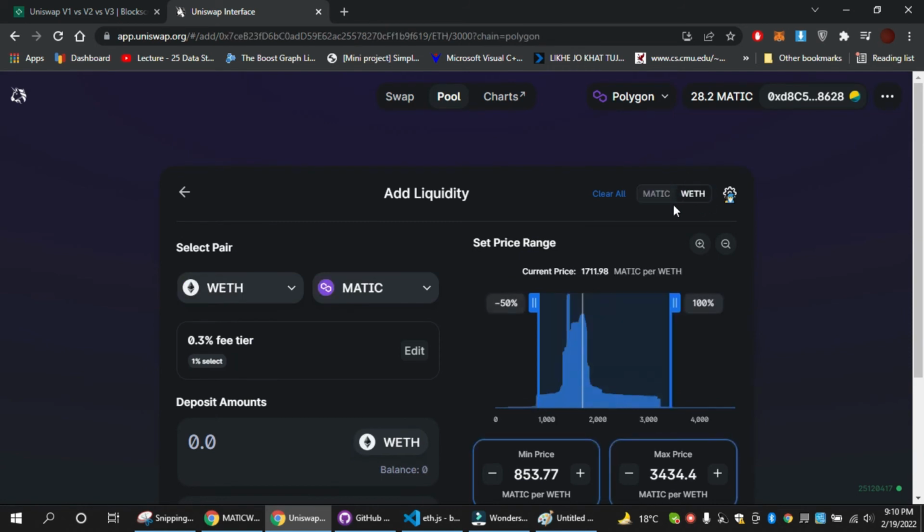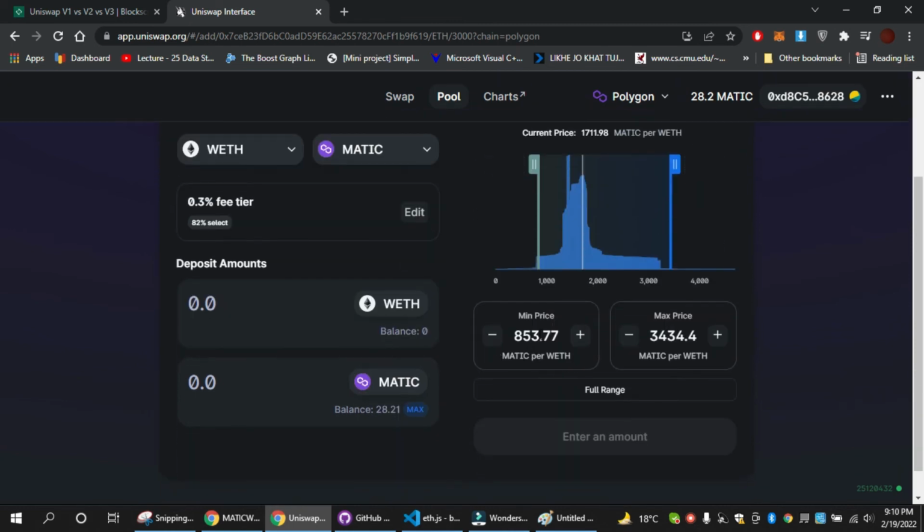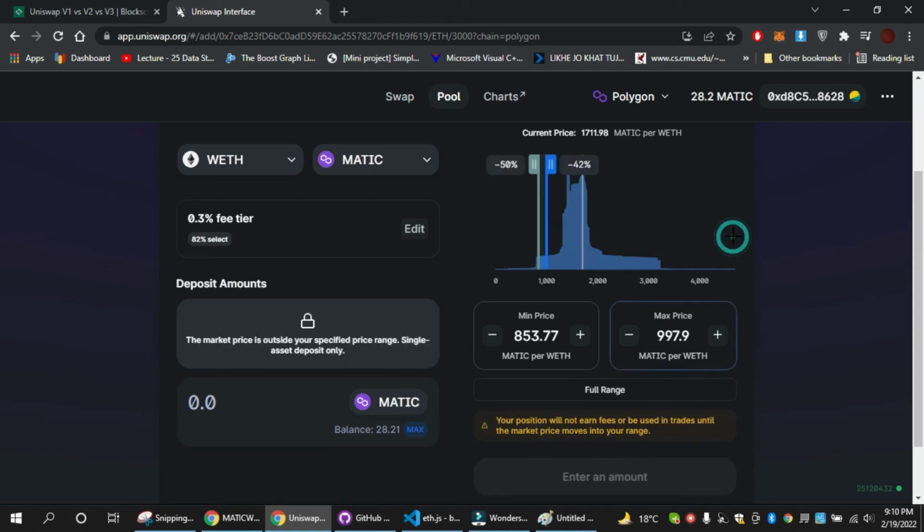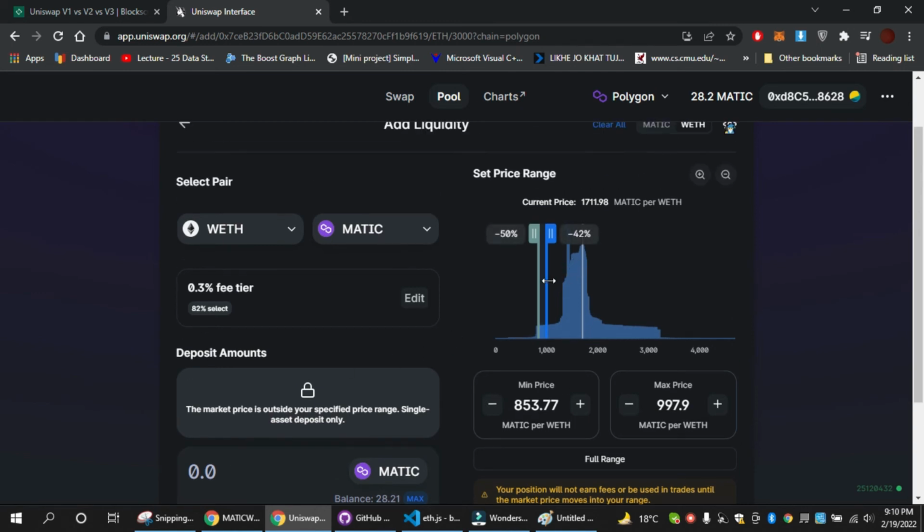Let me show you that. Right now the current price is 1711, so for 1 ETH you are getting 1711 matics, right? Now if you want to select a range, let's say starting from 1800 and going to 1000, that means you only need to supply matic. When the price comes into this range, some of your matic will be converted into ETH interchangeably, and you will also be gaining some fees because the price is in your range.